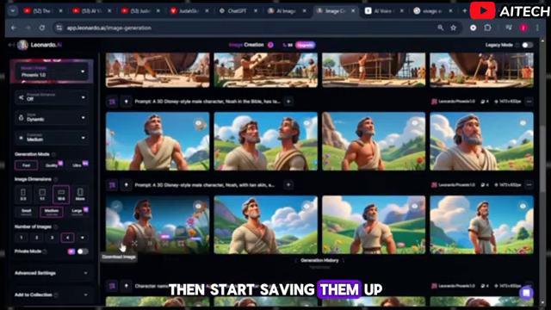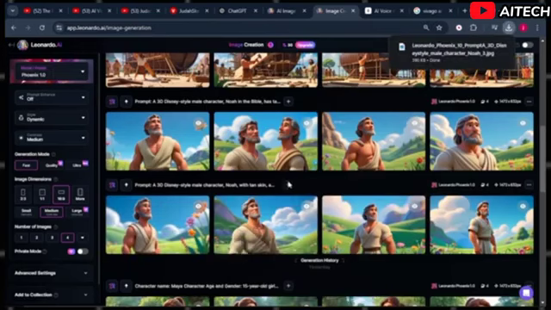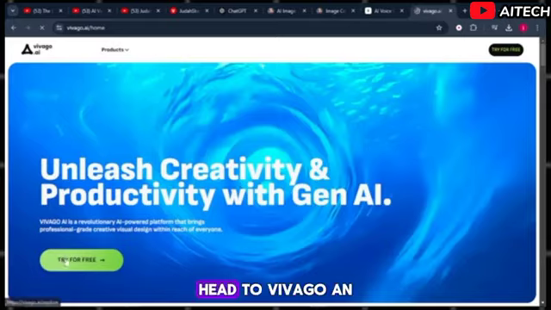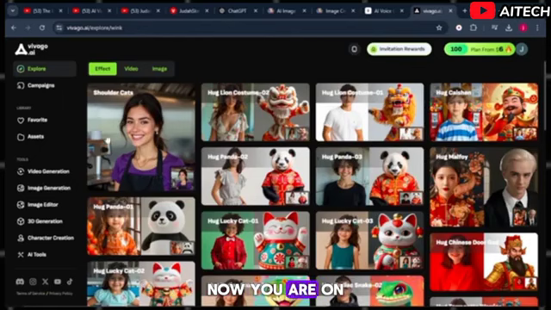Then start saving them up until you are done with saving everything. This leads to the next step. Head to Vivago, an AI tool to animate these images you generated from Leonardo AI. Now you are on the AI tool, click on Video Generation.